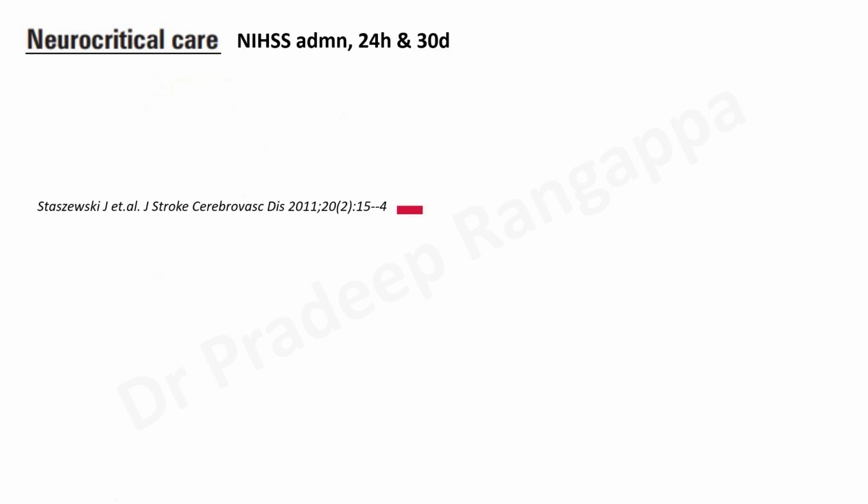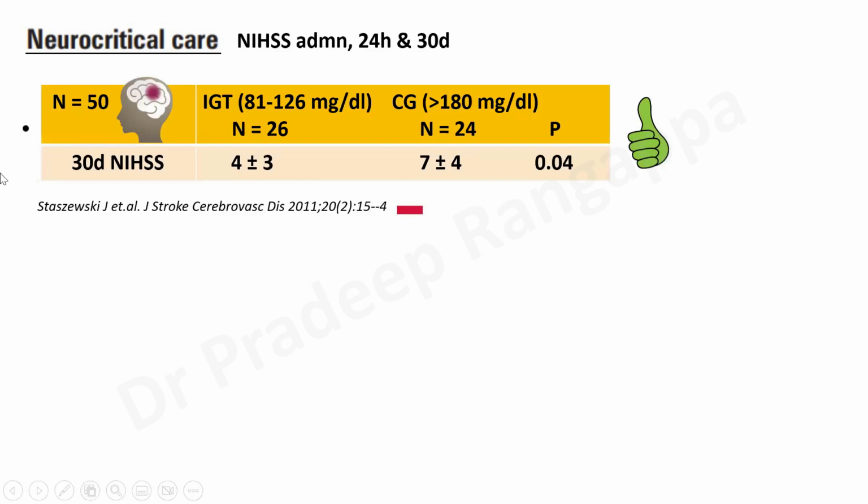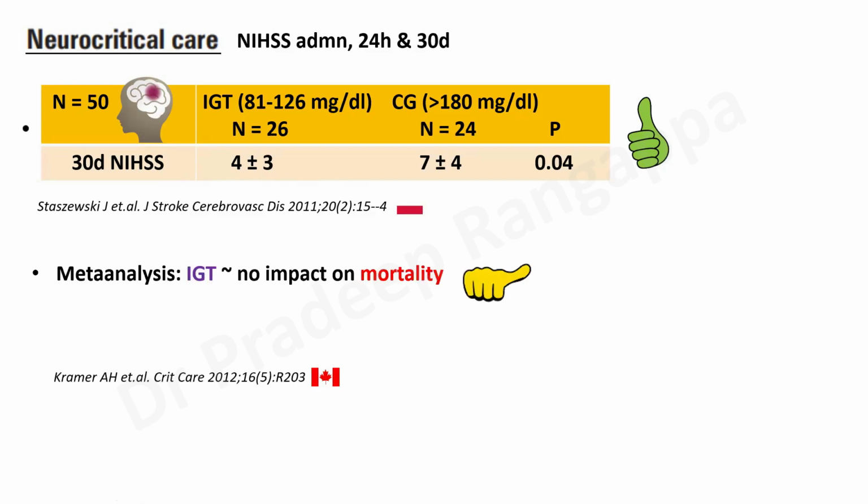And there was this other study which came from Poland, where they looked at the National Institute of Health stroke scale at admission, 24 hours and 30 days. This study was done in 50 patients, but here they showed that the 30-day National Institute of Health stroke score was better in intensive glucose therapy as compared to the control group. So in neurocritical care, two studies were negative. This study from Poland showed a positive effect.